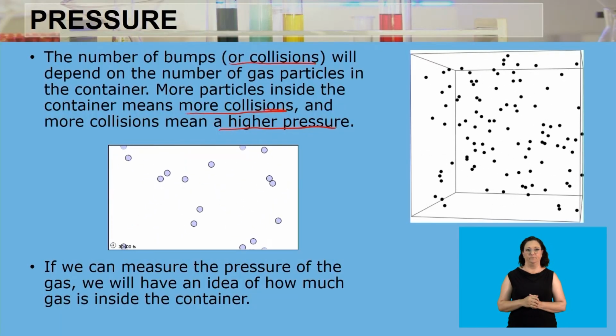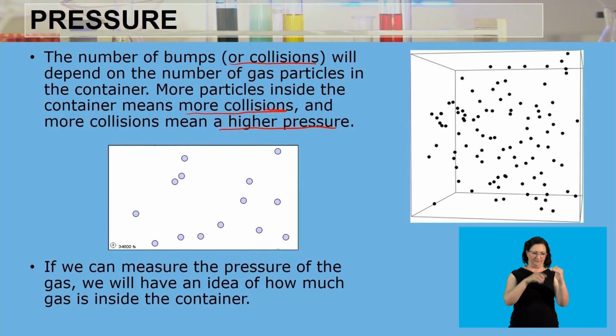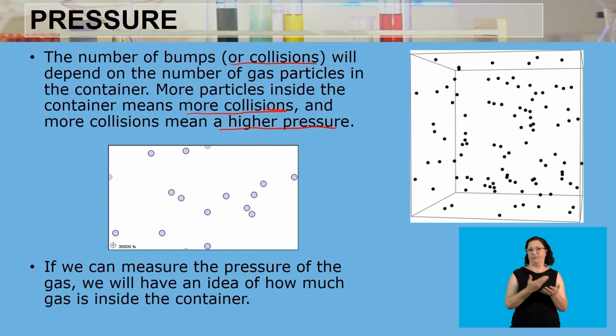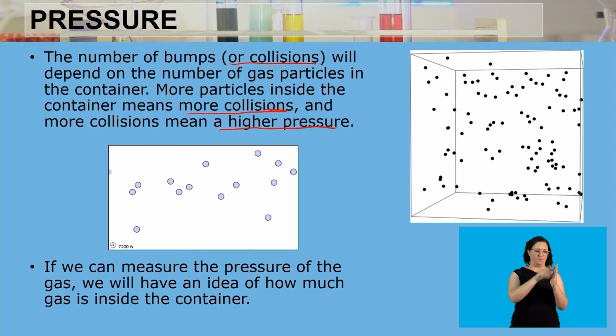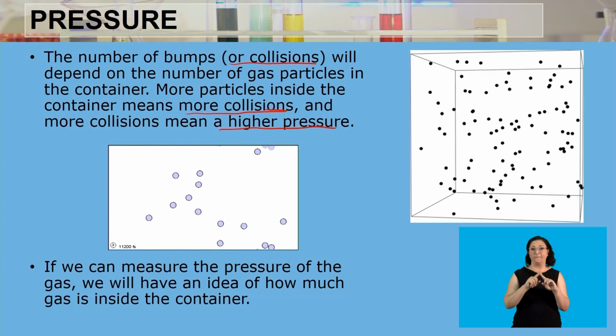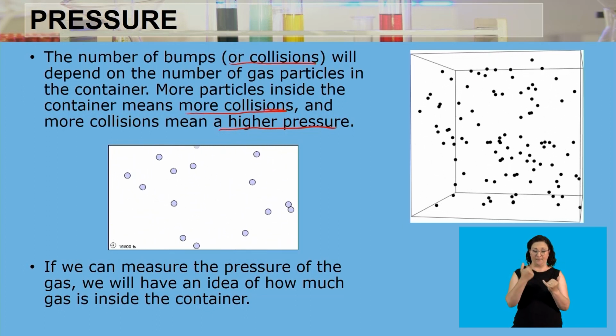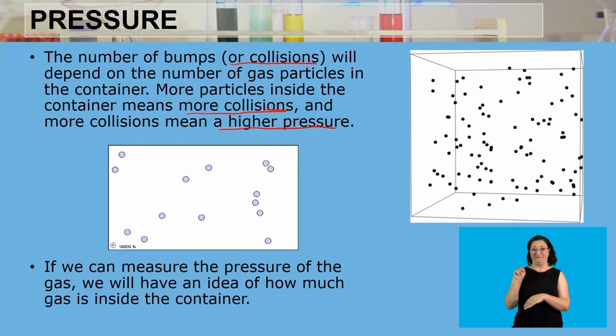So because of that, there's going to be a higher pressure, because pressure is measured by the force between the gas particle and the wall. As we can see in this picture, we have gas particles inside the container moving around chaotically in no particular order. They are colliding with themselves and also with the walls of the container, and as they collide with the walls, the pressure increases because there are more particles.